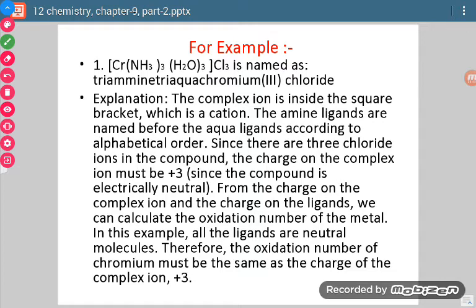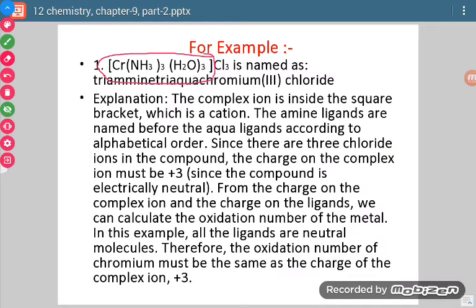Now let us discuss a few examples of IUPAC naming. We have taken one example over here, [Cr(NH3)3(H2O)3]Cl3. How are we going to name it? First of all, we have to check which is the cation and which is the anion.